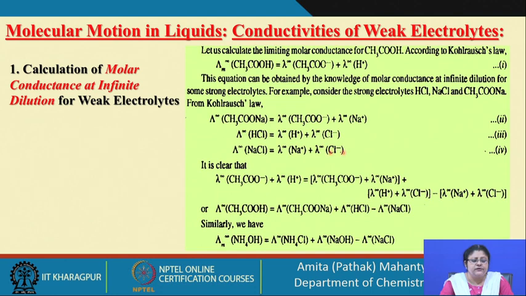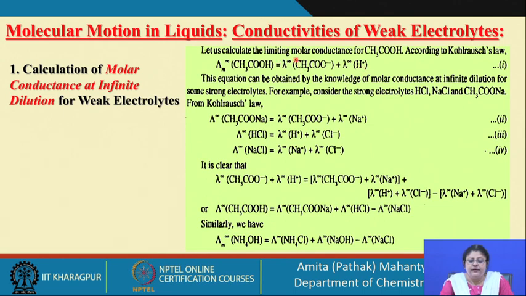First, let us concentrate on calculating the molar conductance at infinite dilution of a weak electrolyte. Let us consider the classical example of acetic acid. The limiting conductance which we are interested in finding out is for acetic acid. According to Kohlrausch's law, the molar conductance at infinite dilution, which can be represented either by an infinity sign or by a naught sign, of acetic acid will be what? They are supposed to be completely dissociated into the acetate ion and the H plus ion. Okay.